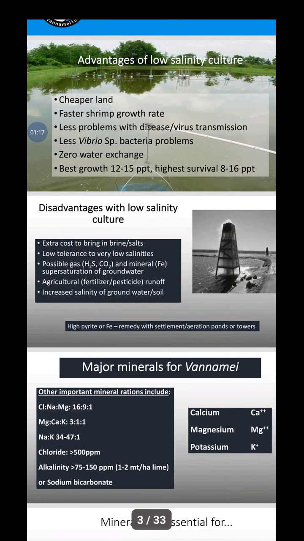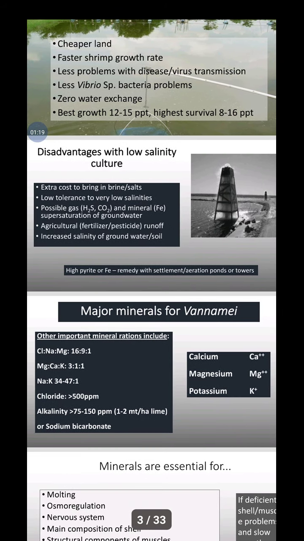And disadvantages of low salinity culture. Similar to the advantages, the disadvantages are also the same. Extra cost to bring brine and salts. Suppose we want to do 20 to 30 ppt salinity, we want to add salts or brine solutions to bring high salinities. Low tolerance to very low salinities.